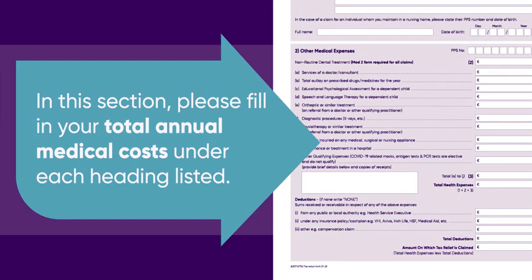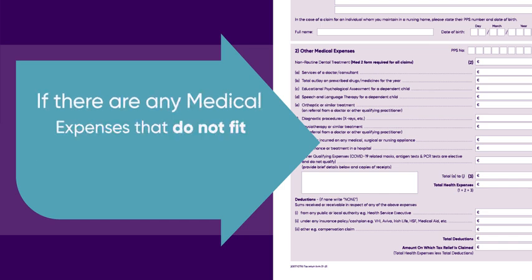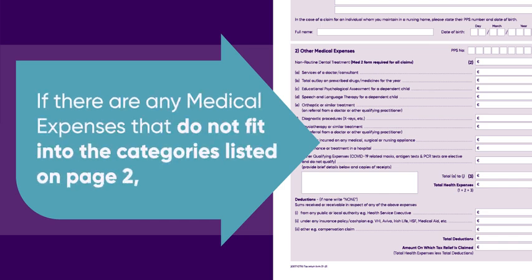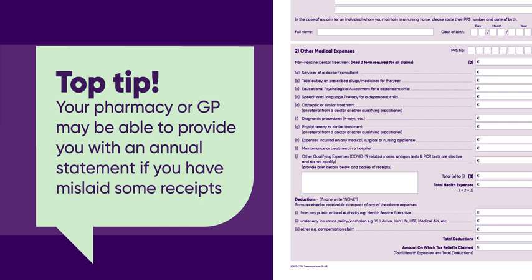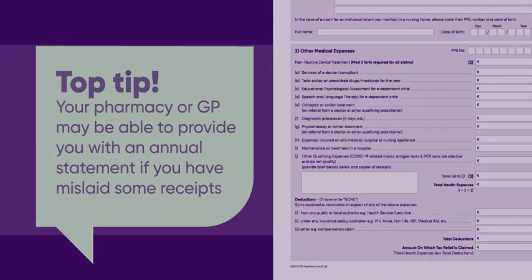Please fill in your total annual medical costs under each heading listed on page 2. If there are any medical expenses you incurred which do not fit into the categories listed on page 2, please provide us with a brief description, or alternatively send us the receipts and a tax advisor will review it for you. Your pharmacy or GP may be able to provide you with an annual statement if you have mislaid some receipts. If you want a tax advisor to review your medical insurance claim statement or any other medical documents, please send us a copy of your medical expenses.